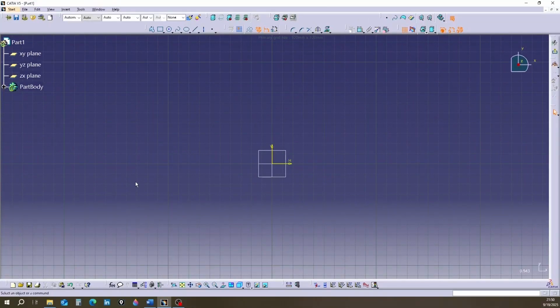Hello everyone. Welcome to today's lesson. Today I'm going to talk about the visualization toolbar. We have already talked about two of the tools in this toolbox. Today I'll discuss its other tools. The first tool from the left is called grid.